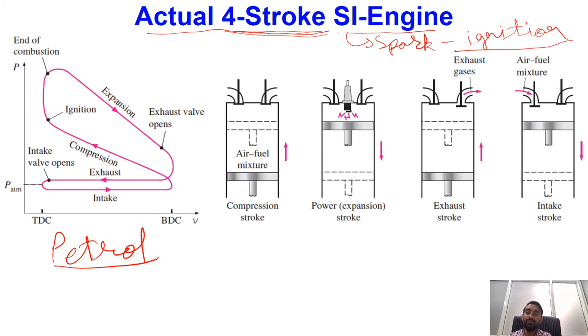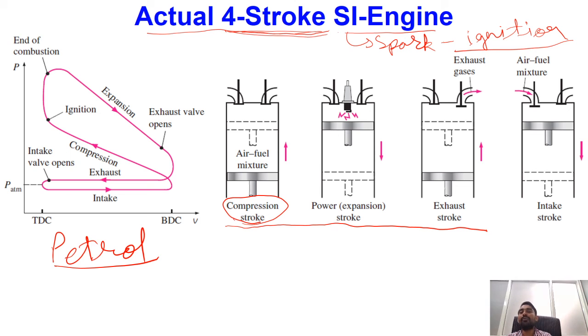Here we have the schematic representation of the piston cylinder arrangement, and the corresponding pressure and volume loop. The very first thing represented here is the compression stroke.